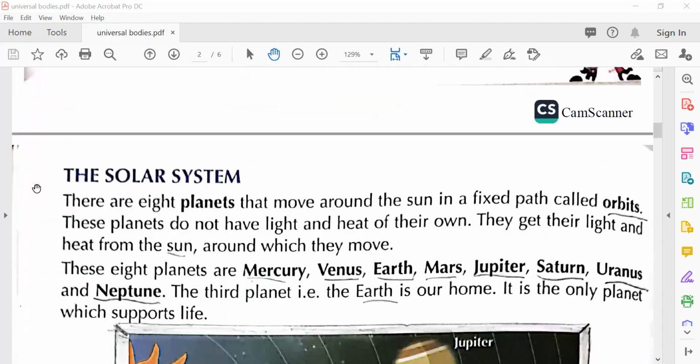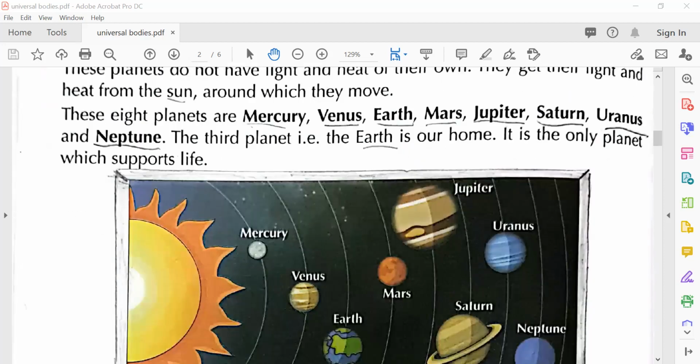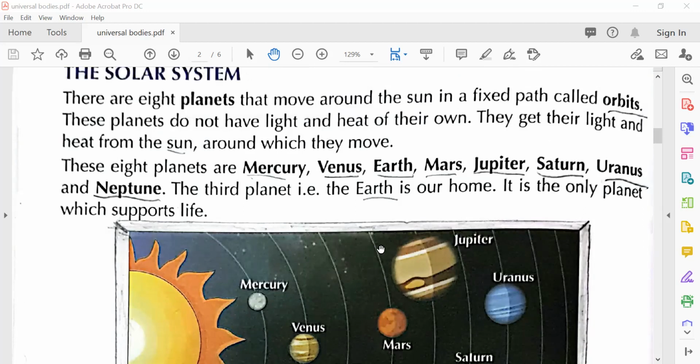Very good. The solar system. There are 8 planets that move around the sun in a fixed path called orbits. So what are orbits? Orbits are fixed paths around which the planets move around the sun. So the planets are moving around the sun in a fixed path, and this fixed path is called the orbit.